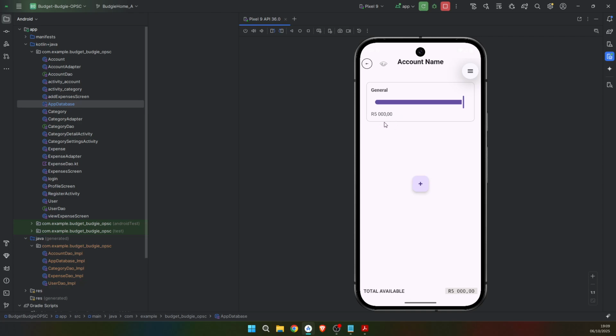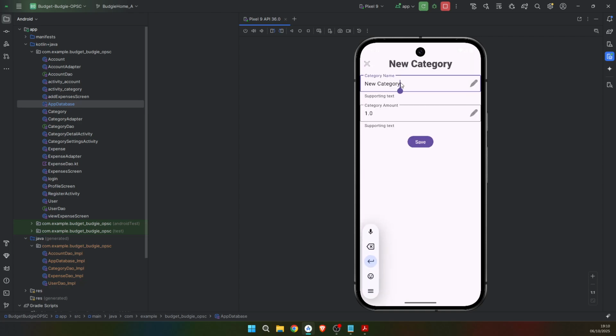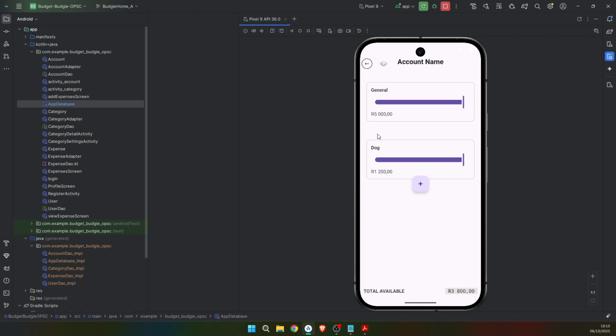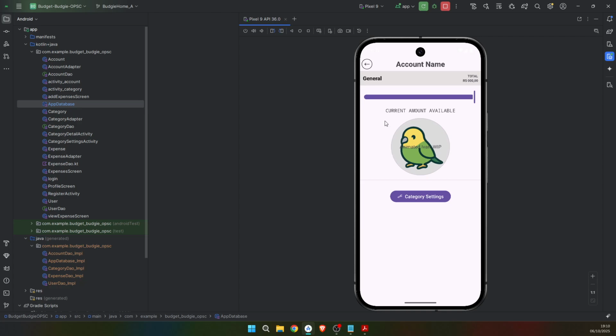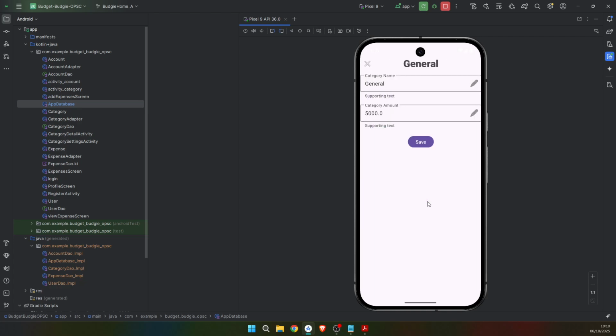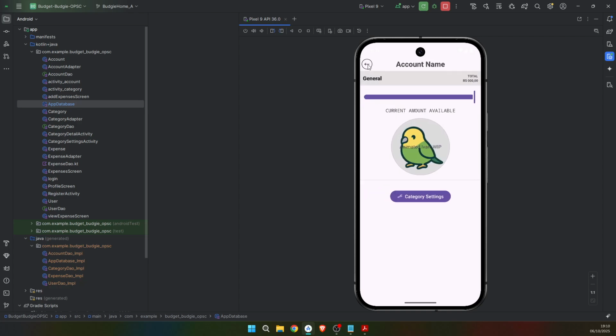So for now, this category has 5,000 Rand, which is taken from our minimum budget, but we want another category, and I want to use this specifically for, let's say, dog. I have an entire category dedicated to my dog, and I don't want to spend more than 1,200 Rand on my dog every month. Okay. So now we have this new category, and this is how everything works. So I can go into each category and it will give me more of a breakdown, and I can change the settings of it as well.